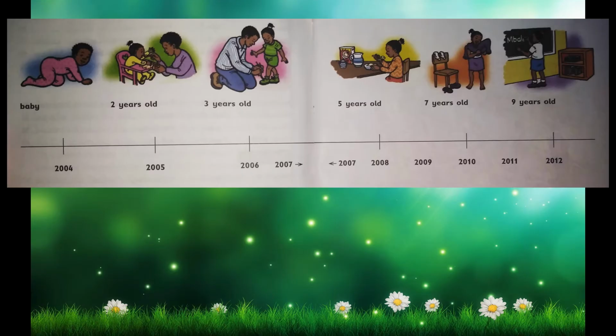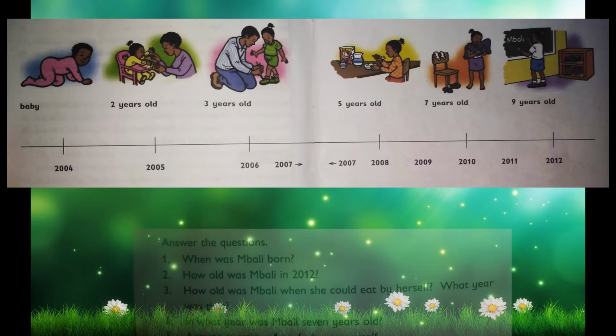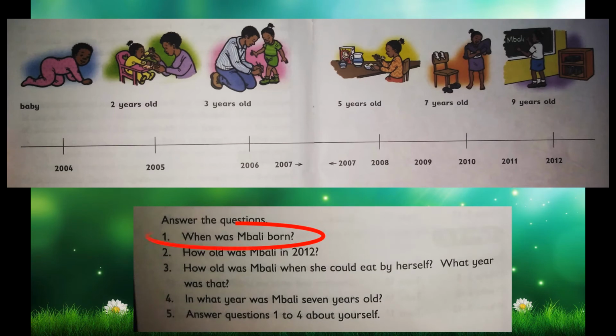Now that you looked at the timeline very carefully, let's answer a few questions. Question number 1. When was Mbali born? Can you tell me? Pause the video and think very carefully about your answer. Now, if you look very carefully, can you just say which year it is? Can you just go guess it? No, we need to find some clues.